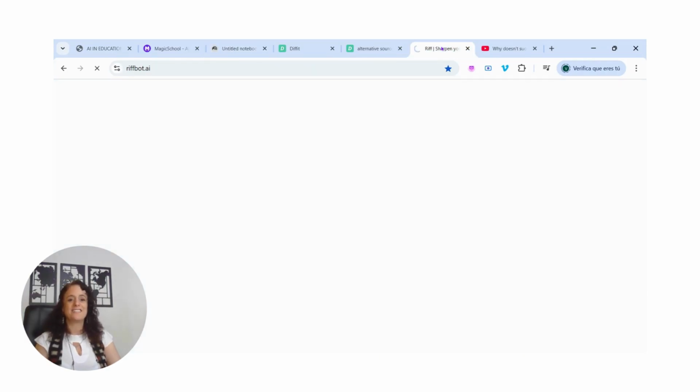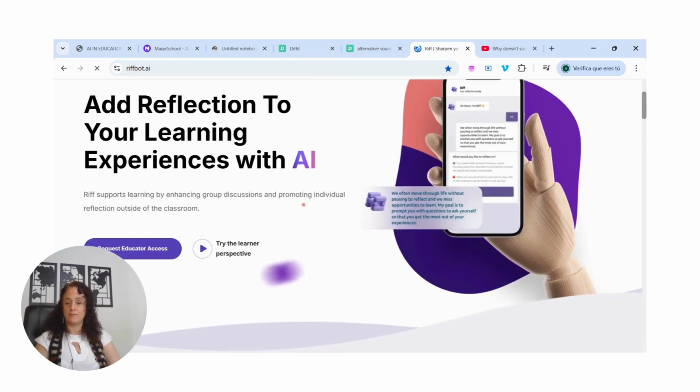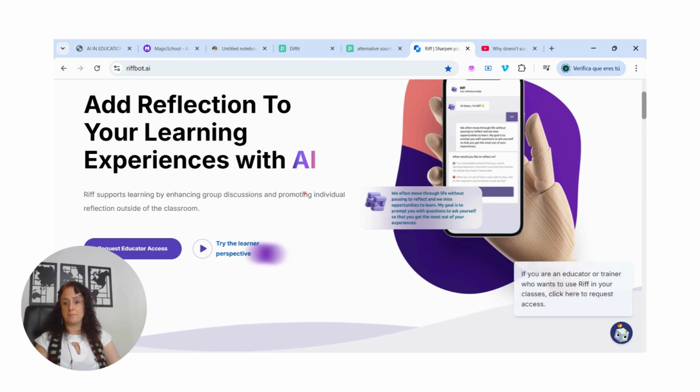Okay, let's go on to the last one. We come to riff. Okay, so here we're going to try the learner perspective because the educator access needs a code. I've already requested mine. I'll have to wait because, as I've told you, this is brand new technology, and people are working hard on that, to get codes and everything for you.